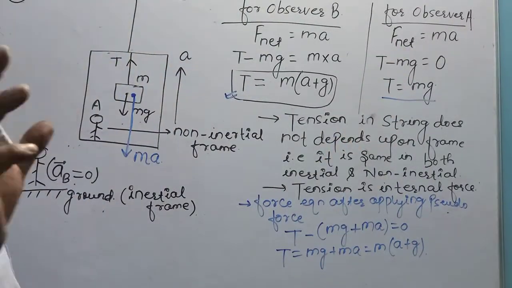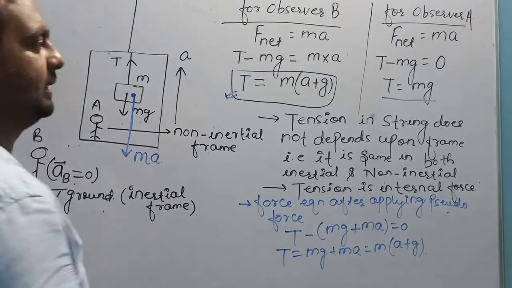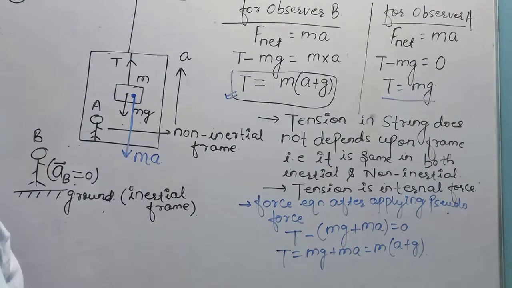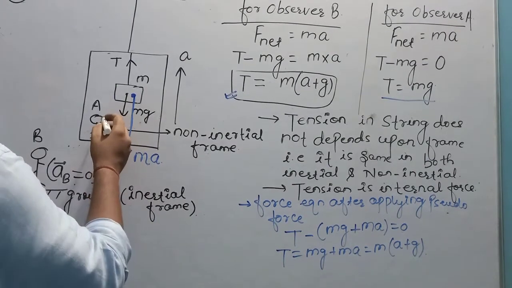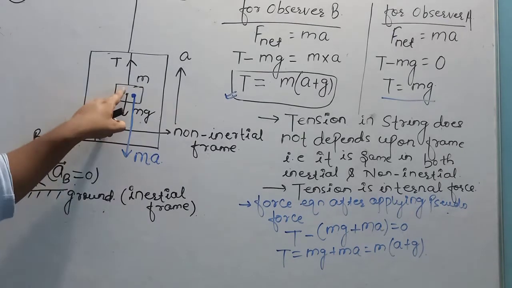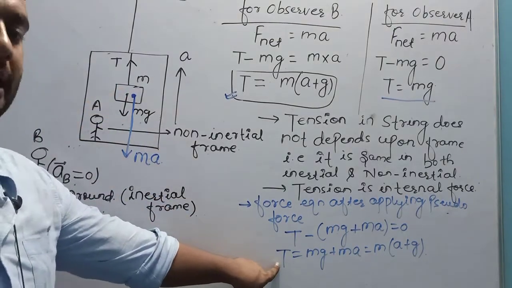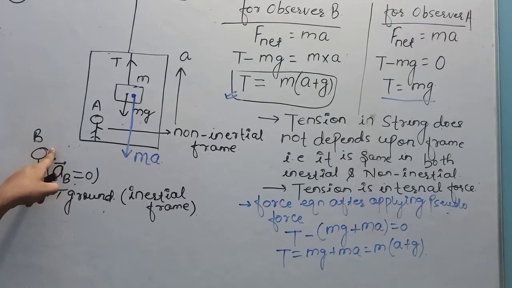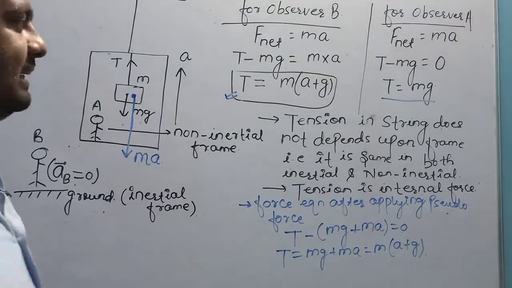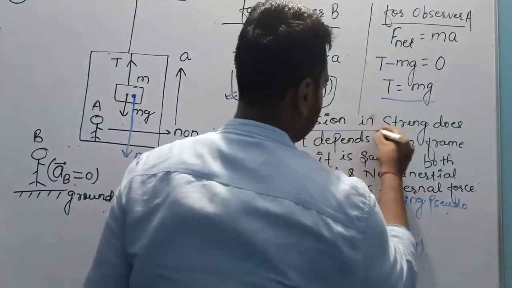To make Newton's second law valid in a non-inertial frame, I will have to apply a pseudo force. After applying the pseudo force, if observer A observes mass m, he will get the same value of tension as observer B got. Is it clear?